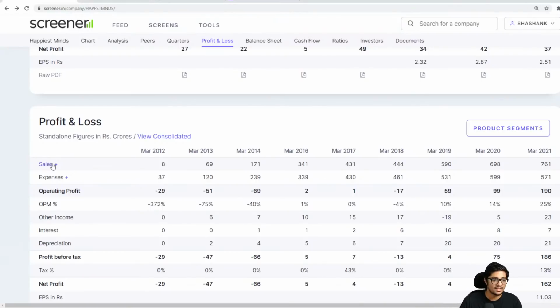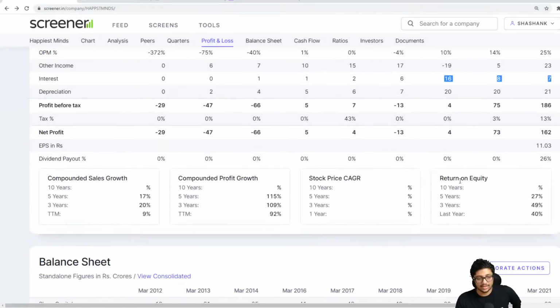We just look at the sales quickly. I'm reiterating it. Then we look at operating profit margin. Is the margin growing? Then we look at interest. Interest is basically your loan. If there is more interest, that means the loan is more, and the company is not very good. And then you go down to EPS and see if the EPS growth is there.